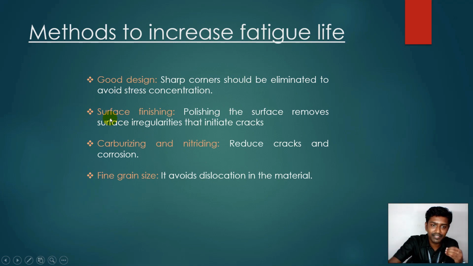The next one is surface finishing. When we are manufacturing, we have to provide a good surface finish. That means we have to smoothen and polish the surface very well, so that we can remove the surface irregularities that initiate cracks. As well, carburizing and nitriding heat treatment can be introduced in the material so that we can reduce cracks as well as corrosion, right?